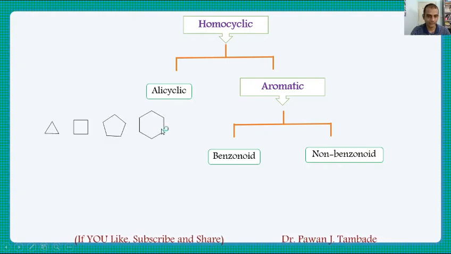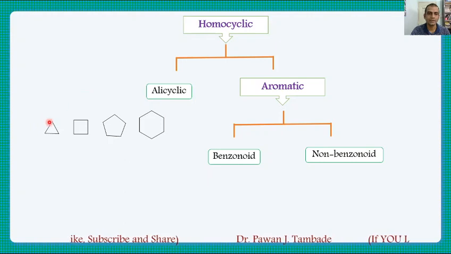So alicyclic. Now if you look at these examples, in this example there is a cycle. It is either of 3, 4, 5 or 6 carbon atoms. So these molecules are called alicyclic, and in all these molecules the cycle comprises carbon and hydrogen only. There is no other heteroatom like oxygen, nitrogen, sulfur, phosphorus. So they are called homocyclic compounds, and this is a homocyclic alicyclic compound.